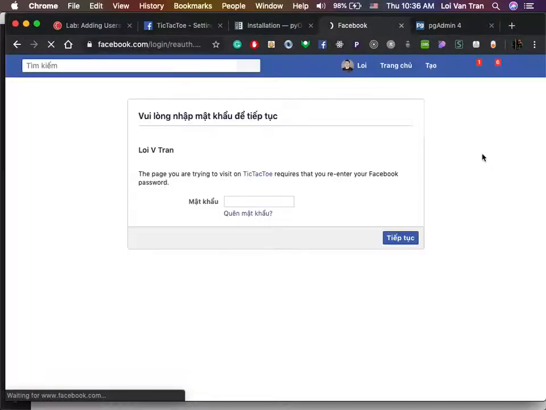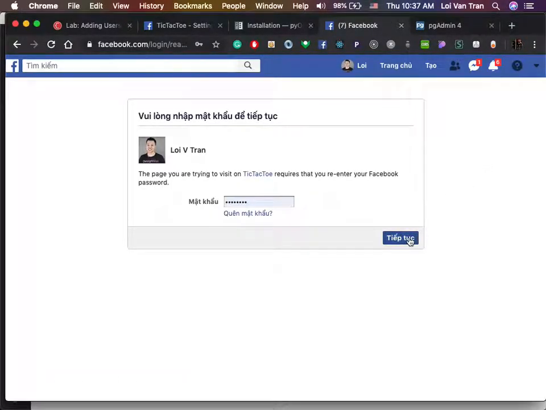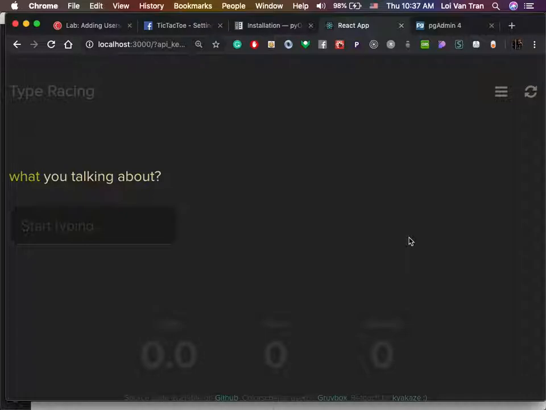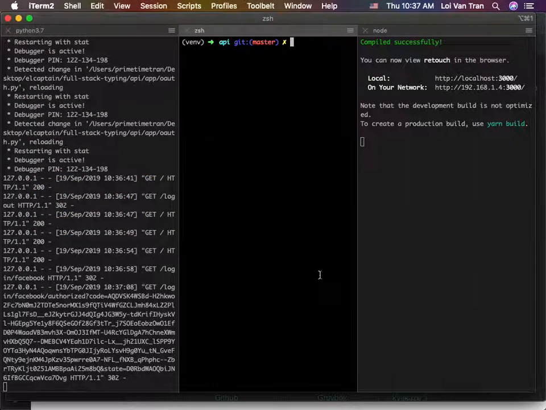Go here. Okay, we're gonna click the button now. Go to Facebook, click this button to log in. Facebook is going to check whether or not we're the real Lloyd Tran. Okay, so what happened really quickly there is that Facebook authenticated, it sent us to our API, and then our API did what? It directed us back to the client. And when we look at our server logs, we'll see that that's exactly what happens.